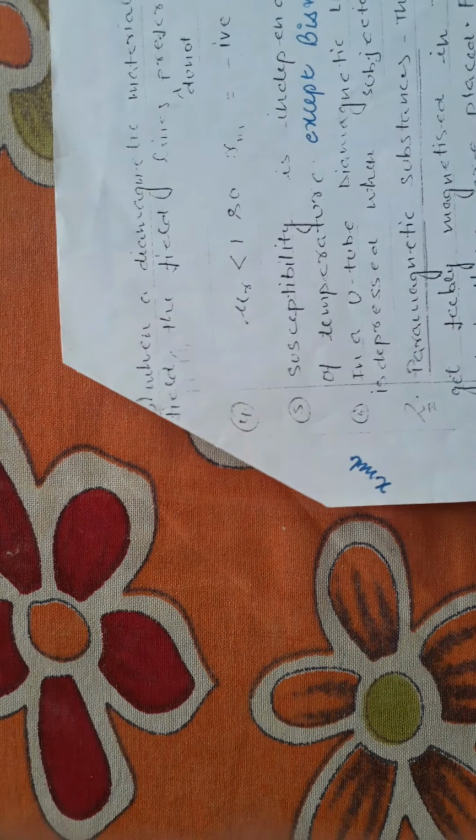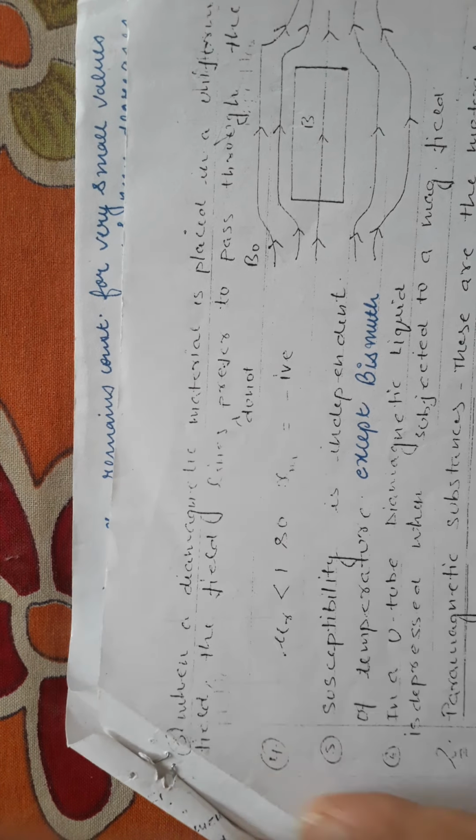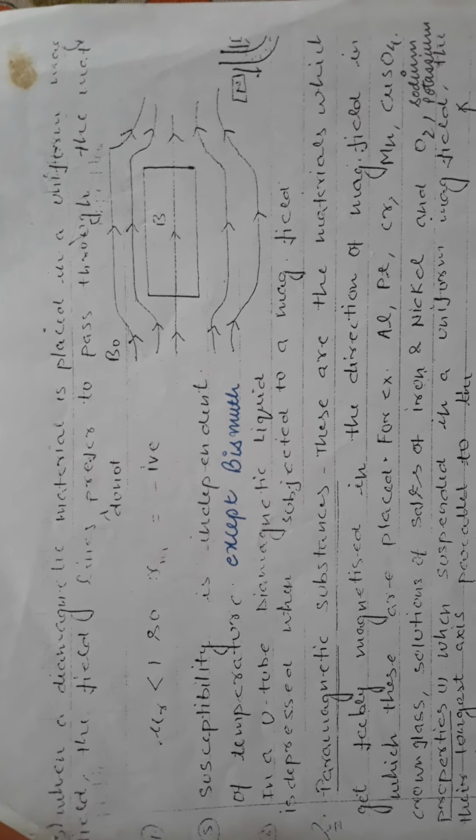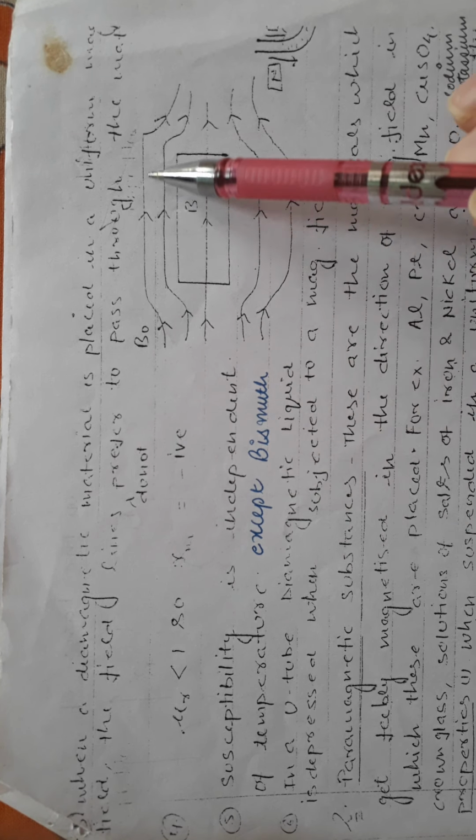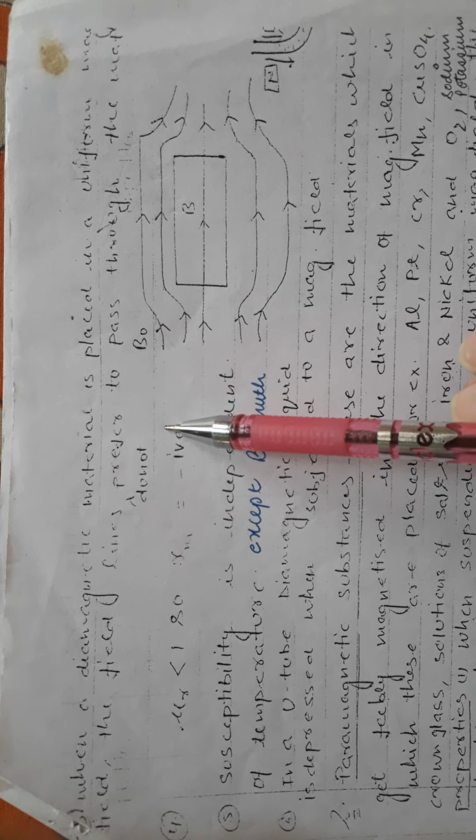Okay, so the next property is when a diamagnetic material is placed in a uniform magnetic field, magnetic field lines do not prefer to pass through the material. So you can see in this diagram there is a sample of diamagnetic material when placed in an external magnetic field. So these are pushed out, बाहर से निकल जाती हैं, अंदर से जाना पसंद नहीं करती हैं. They do not prefer to pass through, they are repelled.